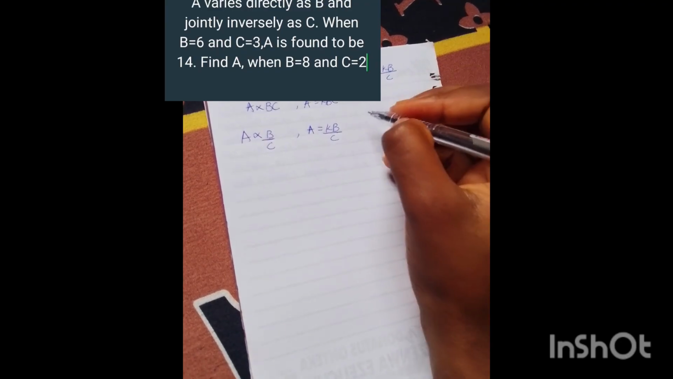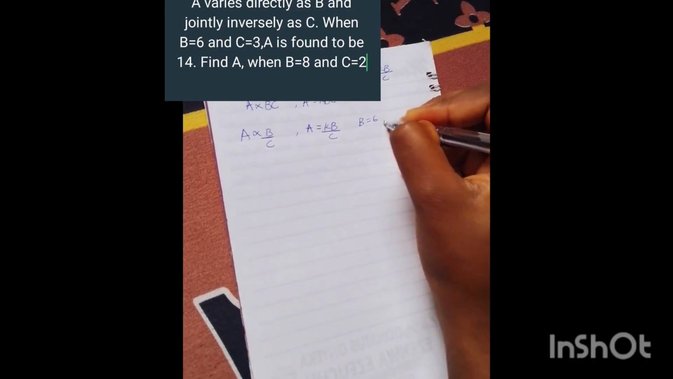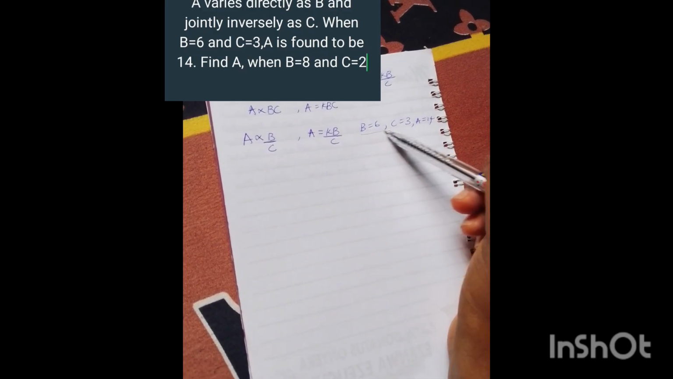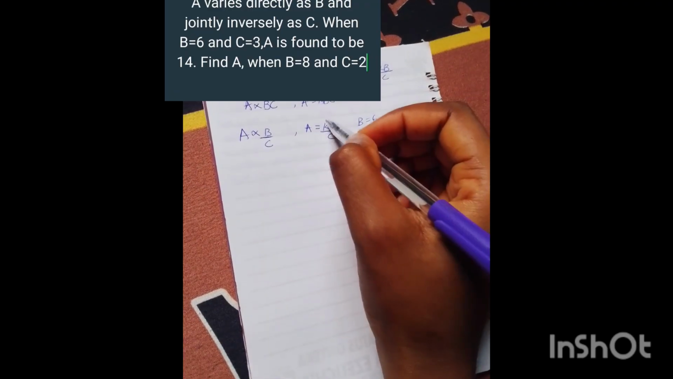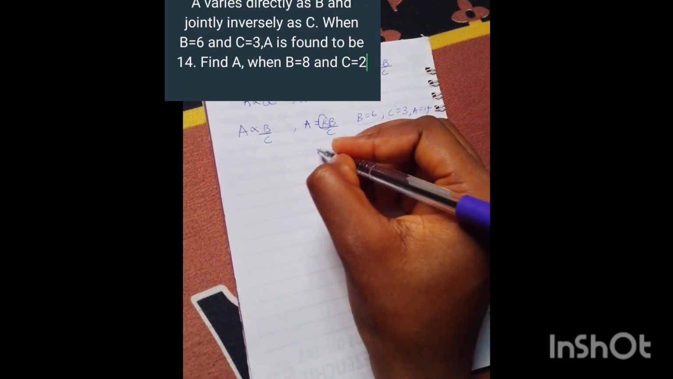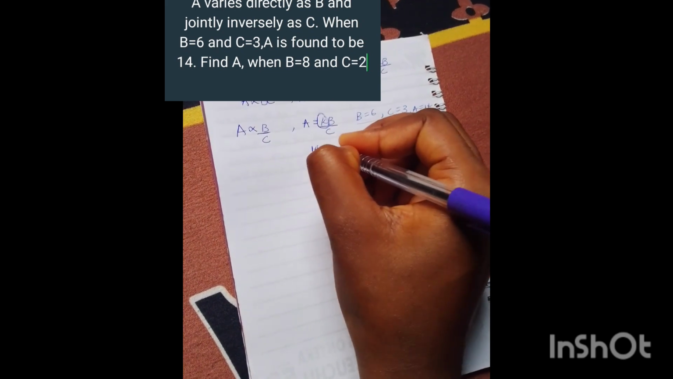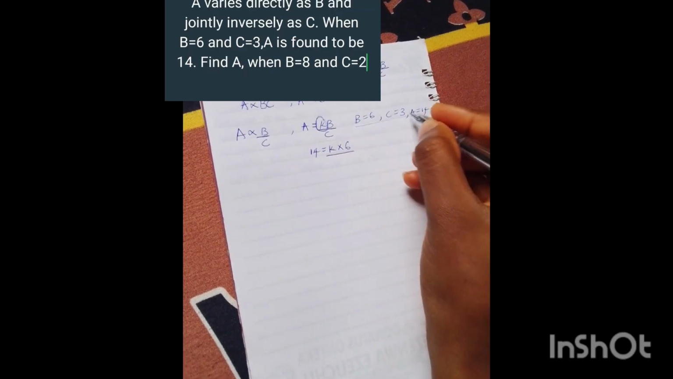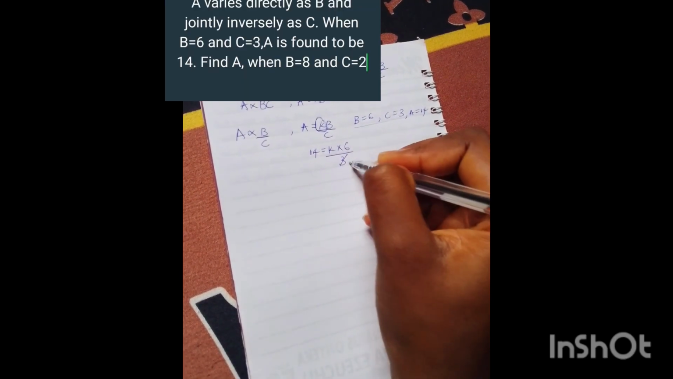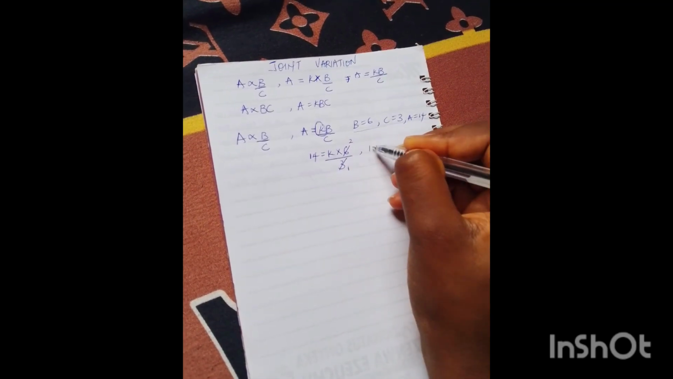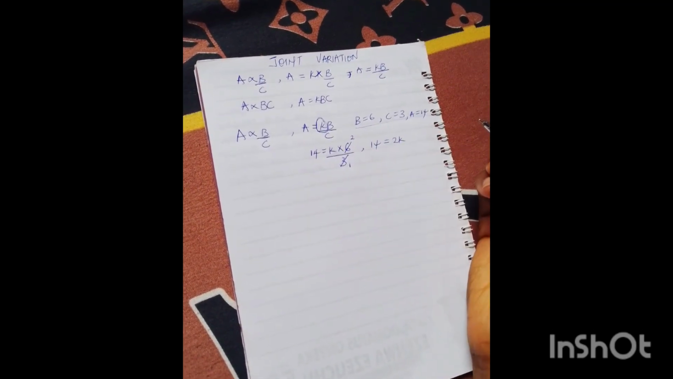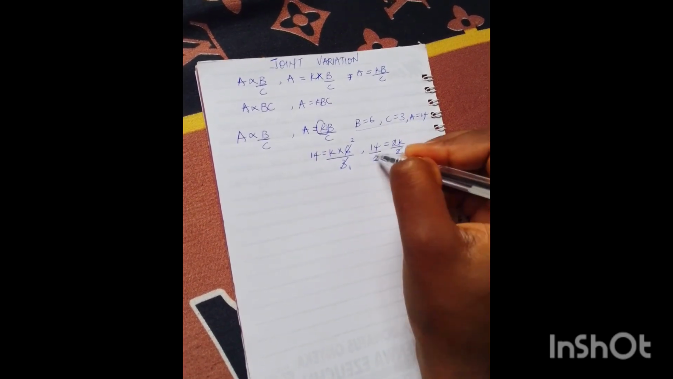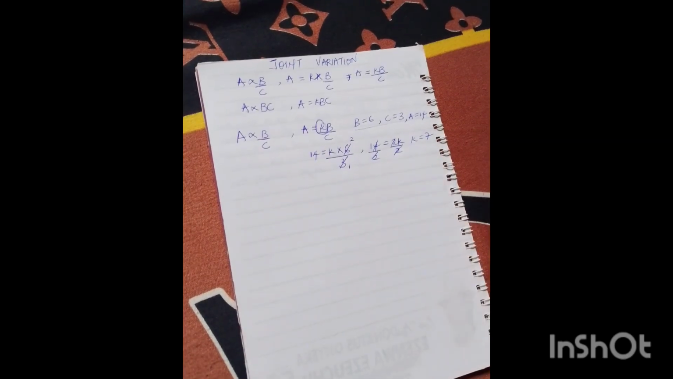Now they say that B is equal to 6, C is equal to 3, and A is found to be equal to 14. So I'm going to substitute these values into this equation in order to find the value of my constant. So I have that A, which is 14, is equal to K, which is unknown, multiplied by B, which is 6, all over C, which is 3. I can simply cancel out: 3 here is 1, 3 here is 2. When I multiply, I have that 14 is equal to 2K. I'll divide by the coefficient of the unknown K, which is 2. And I have that my constant K is equal to 7.